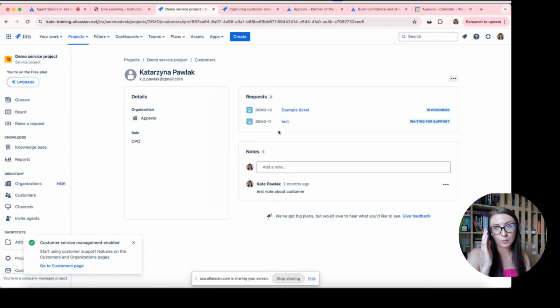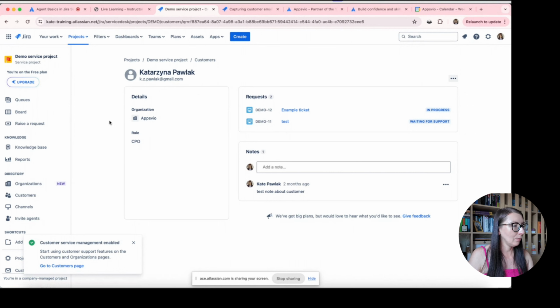So this is the limitation in this feature. But if you need such things, we have an app for this. We have Customer Organization Management, and with this app you can also collect this data from your customers. But in case of native functionality, we don't have such an option.